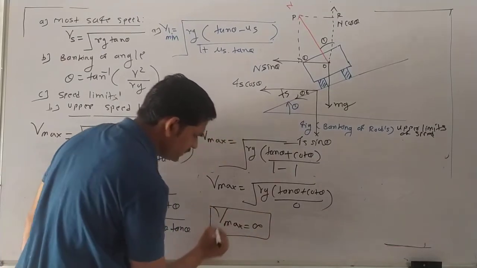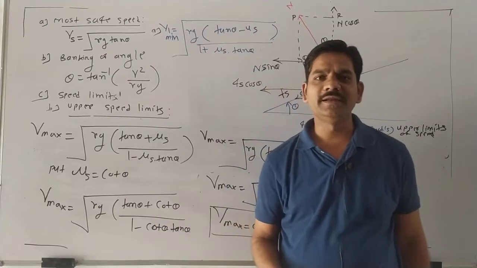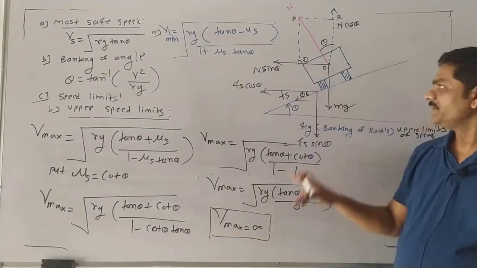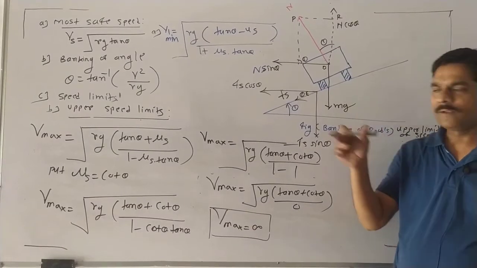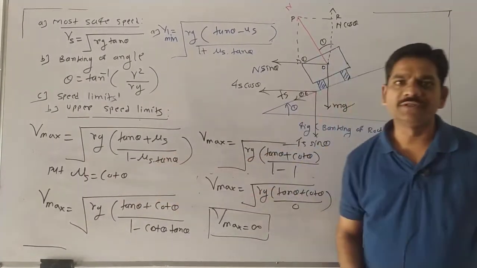The speed is infinity, but we don't require this infinite speed, right? We can't drive vehicles at infinite speed on this banking of roads. Yes or no? Yes. So this is the formula we get for this situation.